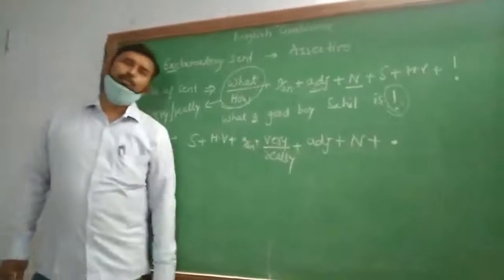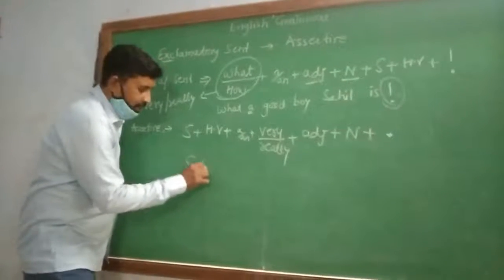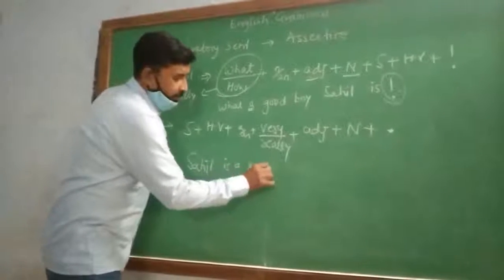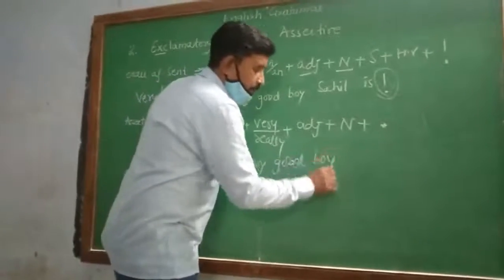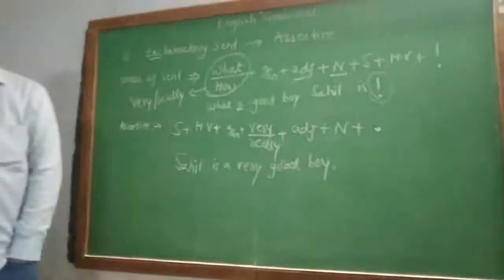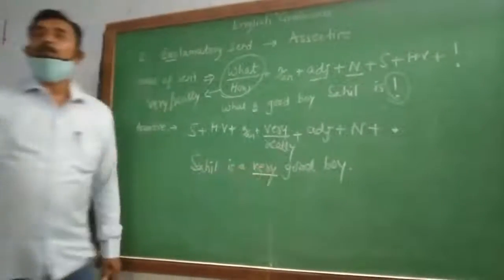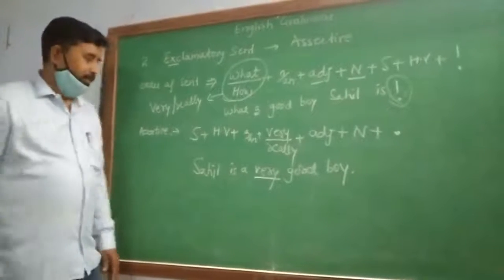Chalo beta, you do it. Sahil is a very good boy. Very good. Your answer is correct. Chalo beta, I am asking you to use really in place of very. Please stand up. Sahil is a really good boy.